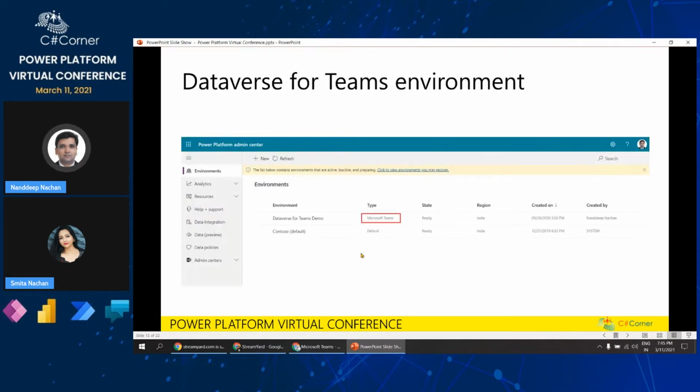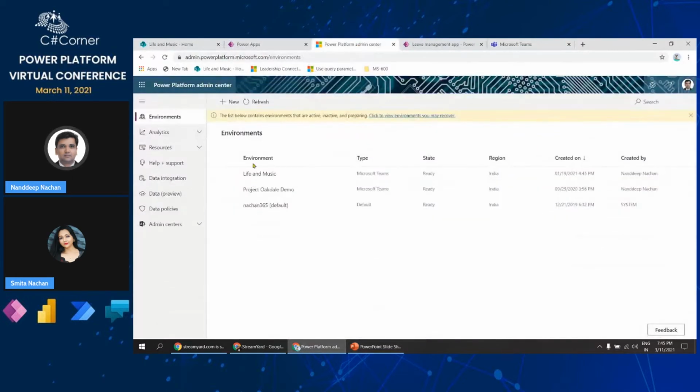So now let's see the Dataverse for Teams environment. A Dataverse for Teams environment is automatically created for the selected team when you create an app or bot in Teams for the first time, or install a Power Apps app from the app catalog for the first time. The environment is used to store, manage, and share team-specific data, apps, and flows. Each team can have one environment, and all data, apps, bots, and flows created with the Power Apps app inside a team are available from the team's Dataverse for Teams database.